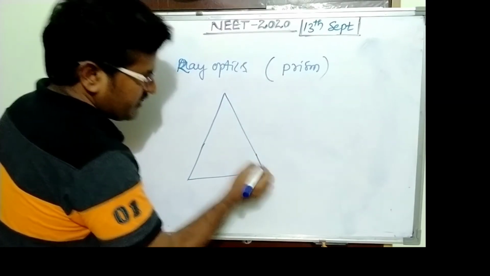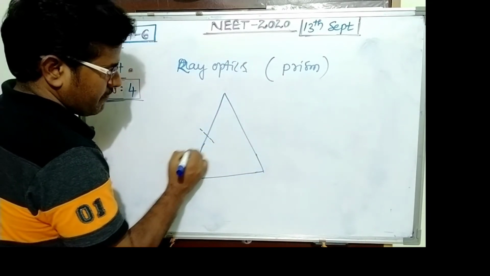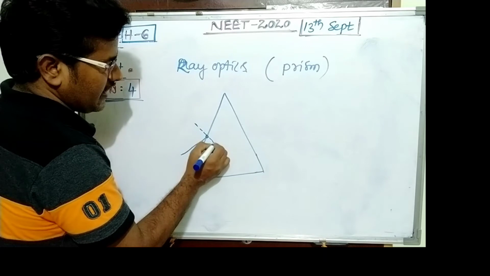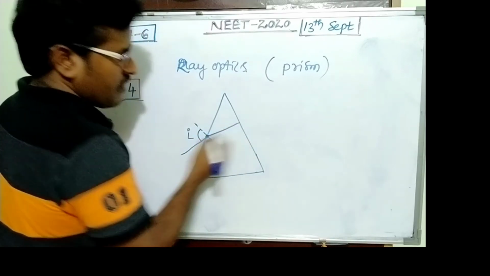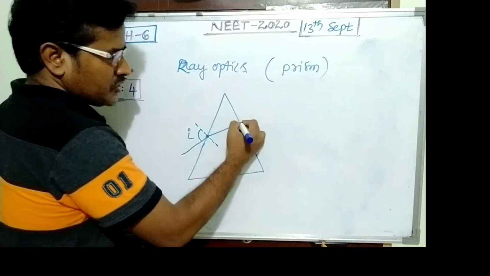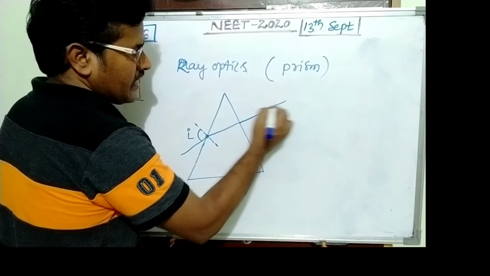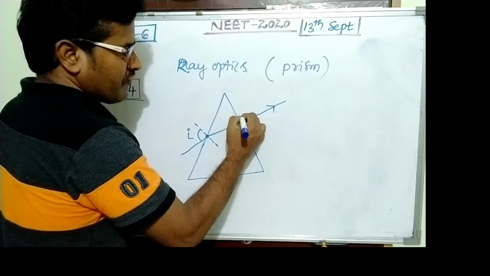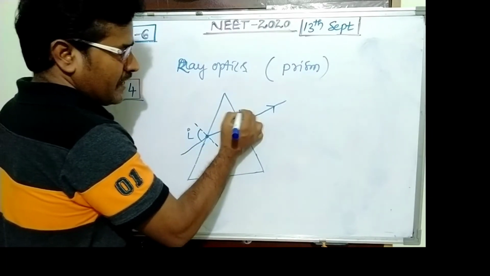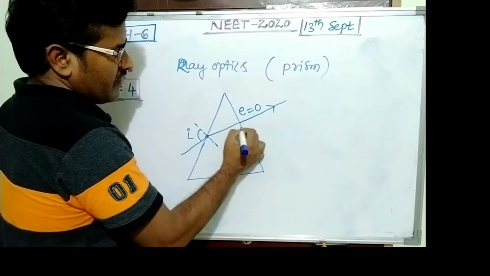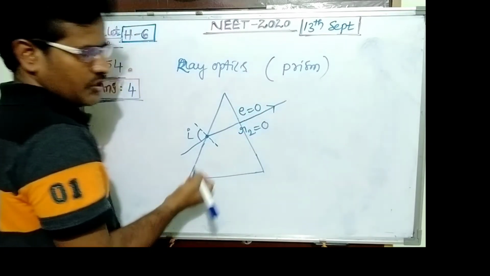Light is incident on the surface with incident angle I, passes through the prism and comes outside normal to the surface, which means the emergent angle becomes 0, refracting angle at second surface 0.